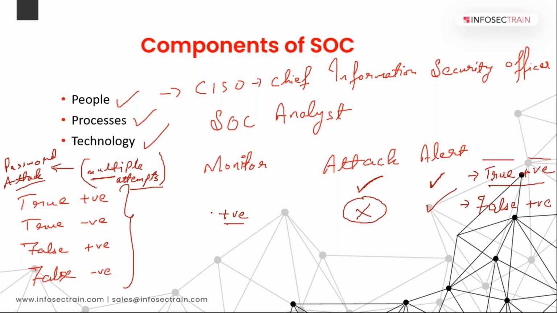But when we checked that this is coming from Vignesh's account, and I asked Vignesh whether he was the person trying to access his account, Vignesh confirmed that yes, he was accessing his account at this particular time, and he used multiple attempts because he forgot the password. Vignesh is an employee of my company. Now, is this an attack? No. So it makes it a false positive, because in reality there was no attack, but we got a positive alert for that. Make sense?